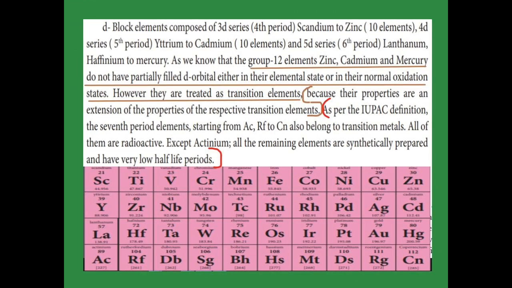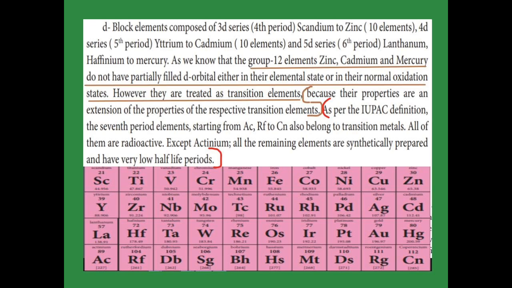Now we are going to see the d block elements alone. First, scandium to zinc are called the 3d series because the last electron enters into the 3d orbital. The second one, yttrium to cadmium, are called the 4d series because the last electron enters into the 4d orbital. The next one, lanthanum and then hafnium to mercury, contain 5d orbitals and the electrons are filled in the 5d orbitals, so they are called the 5d series.